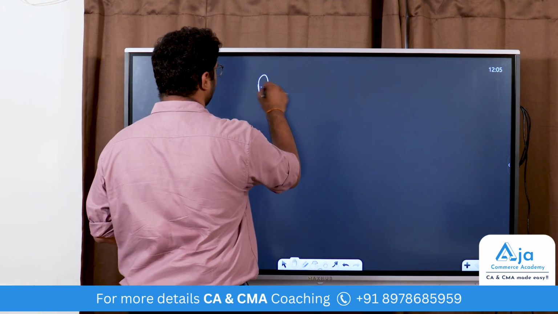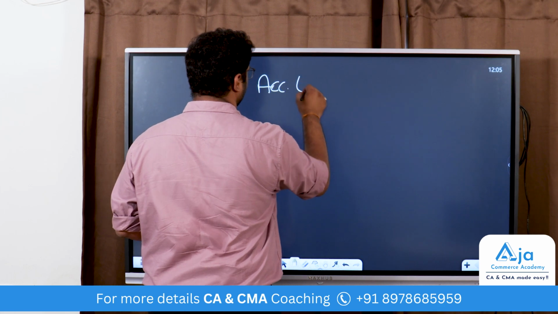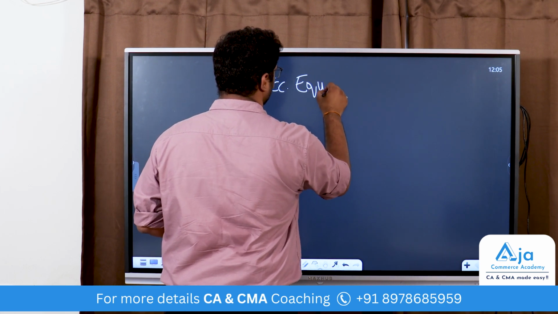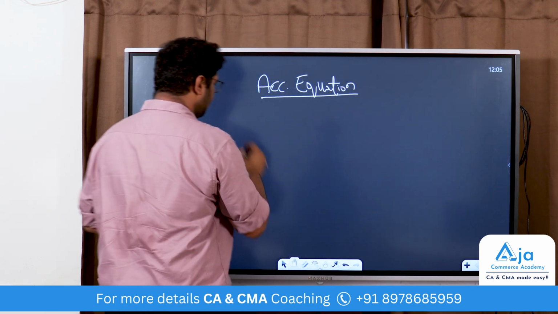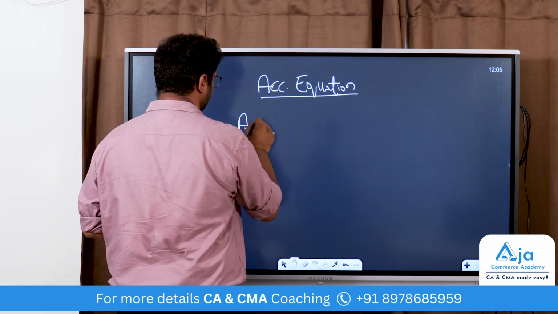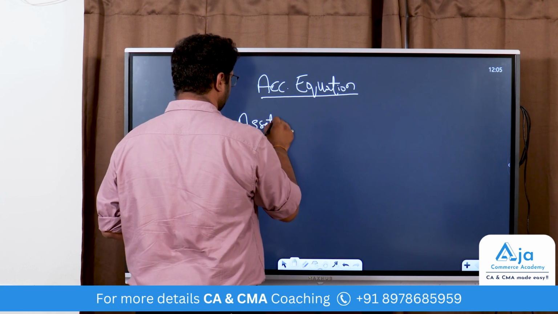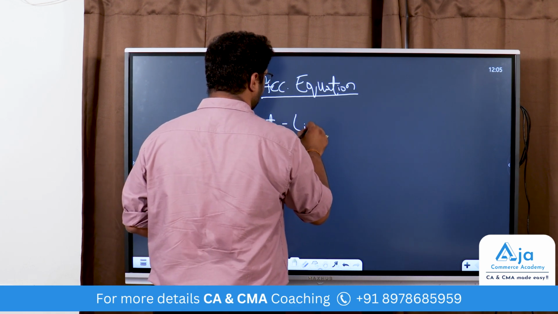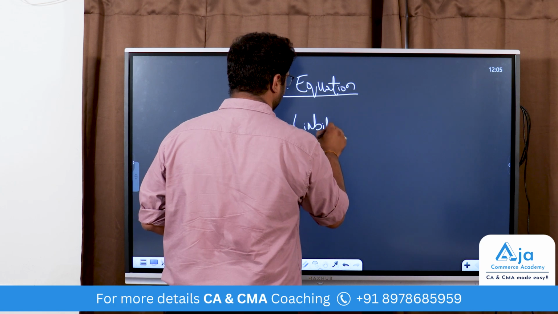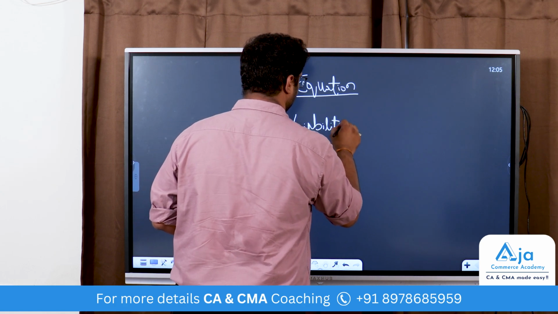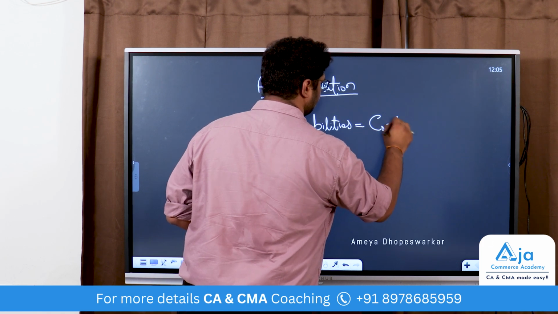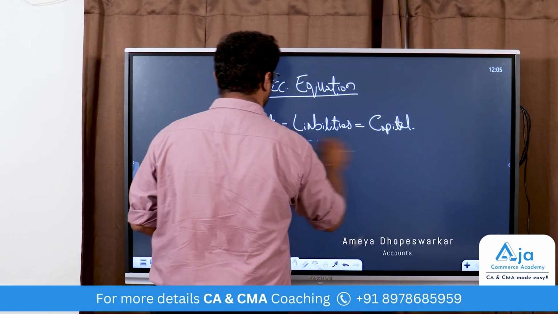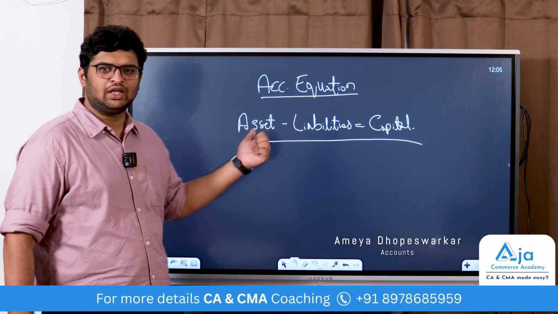What is accounting equation? Accounting equation is nothing but assets minus liabilities is equal to capital. This is your accounting equation.